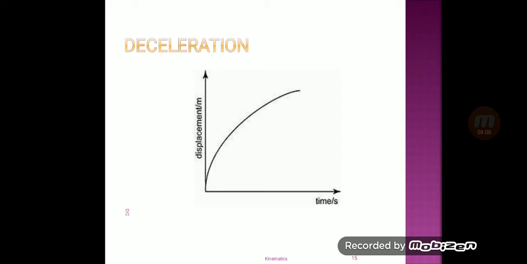This is the graph of deceleration. As time increases, the displacement of the body gets decelerated. So this is the graph of deceleration, which is the downward curve, or the curve comes towards the downward.